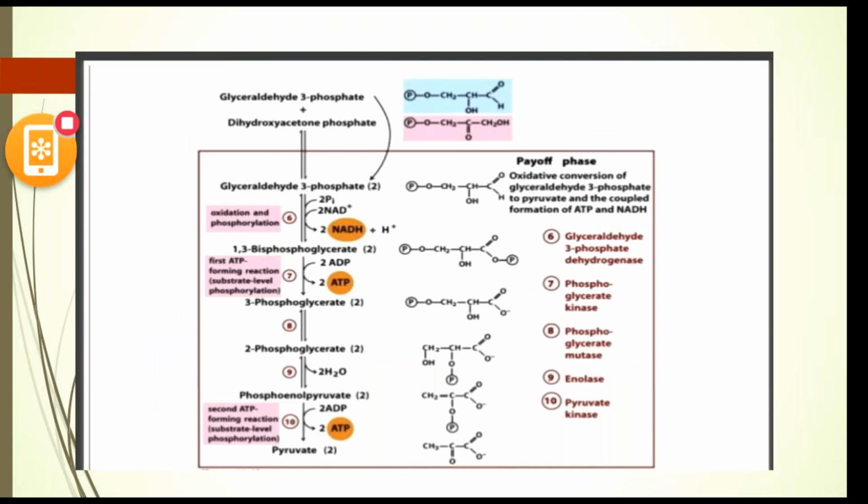Now next, isomerization. The fifth step is isomerization. The products of the above cleavage reaction are glyceraldehyde 3-phosphate and DHAP. Glyceraldehyde 3-phosphate directly participates in the subsequent reaction. On the other hand, DHAP, which is not a substrate for direct biological oxidation, gets converted into glyceraldehyde 3-phosphate in the presence of triose phosphate isomerase, and can participate in the next reaction of glycolysis.